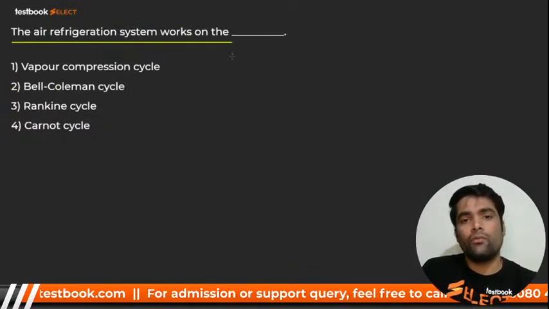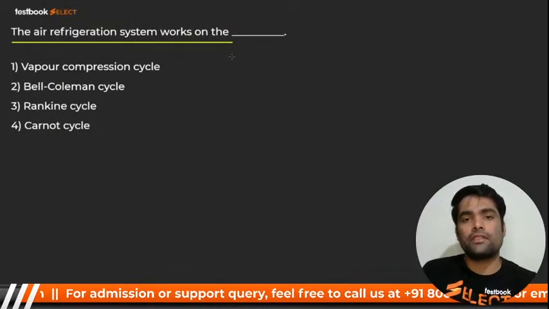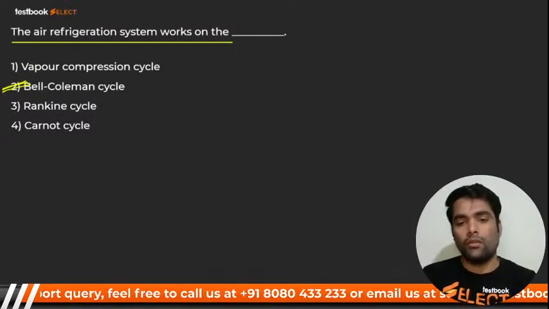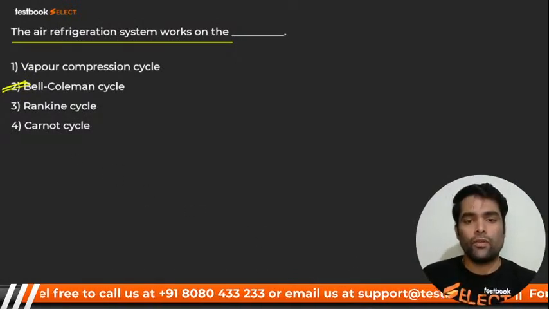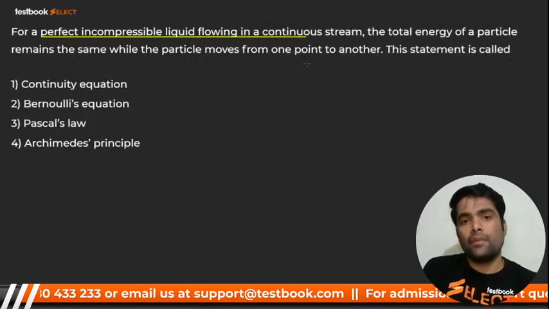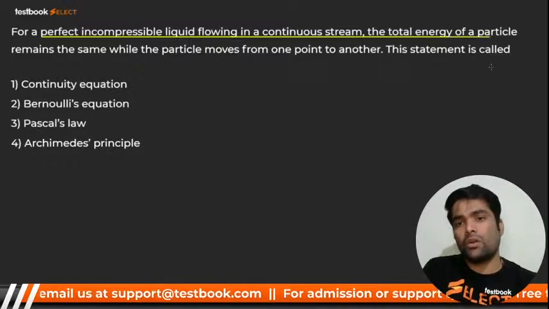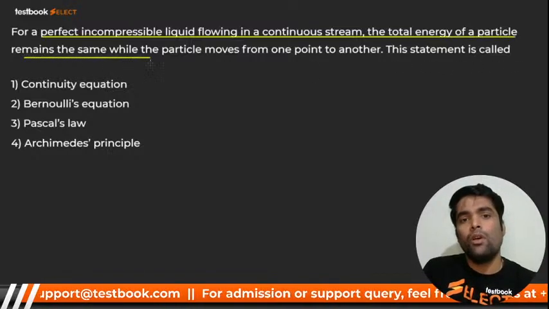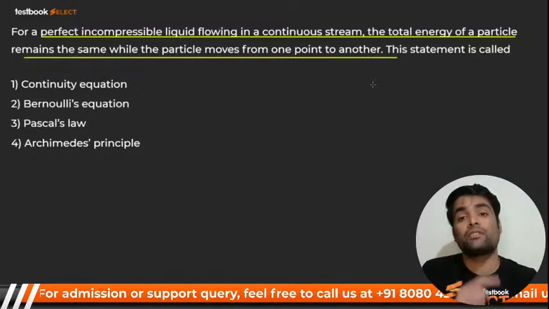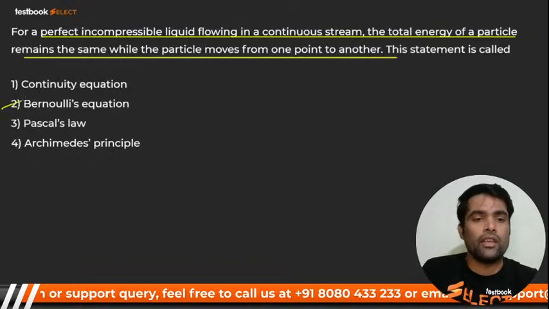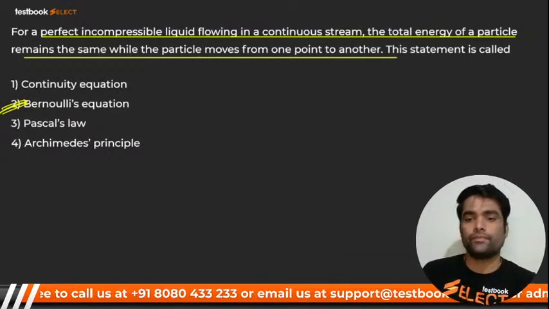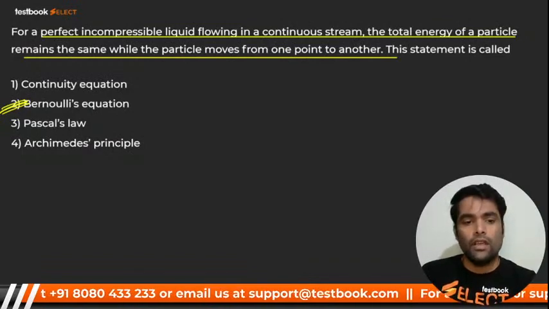Air refrigeration system works on what, my dear? Bell Coleman. That is reverse Brayton cycle. Bell Coleman cycle. Very good. Here I go for next. For a perfect incompressible liquid flowing in a continuous stream, the total energy of a particle remains the same while the particle moves from one point to another point. It's a repeated question from yesterday's session. We have done this question yesterday also. That is Bernoulli equation. Very good. Here I go for next.